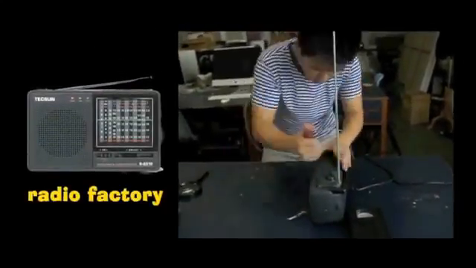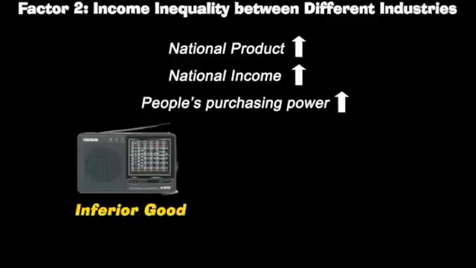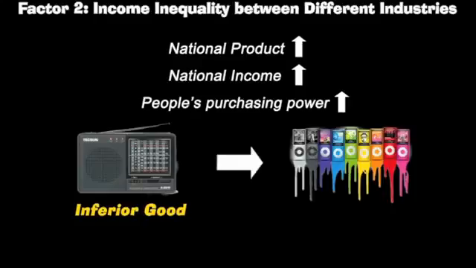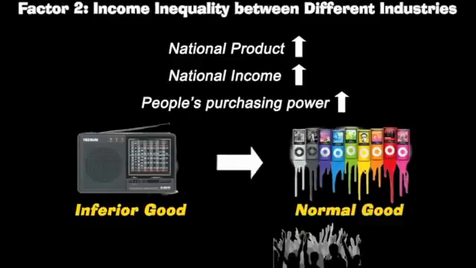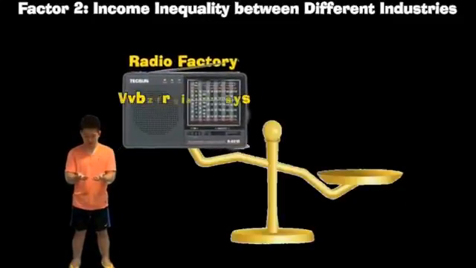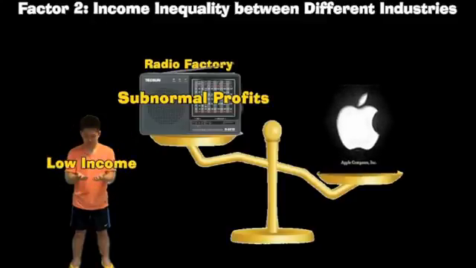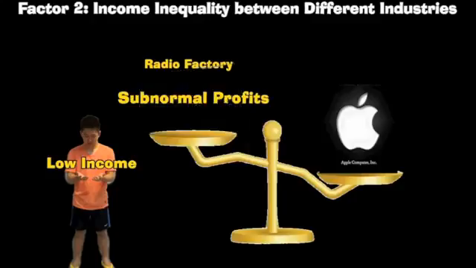Changfu then found a job in a radio factory. As China's GDP increases, people also enjoy a higher income and hence a higher purchasing power. People's preferences switched from inferior goods such as radio to normal goods like iPod. Gradually, as demand for radio decreases, the radio factory started to earn subnormal profits. The wage of workers in radio factory decreases as well and is lower than those of people in factories which produce normal goods. This leads to income inequality between different industries.